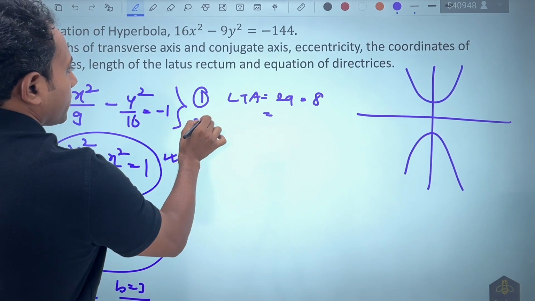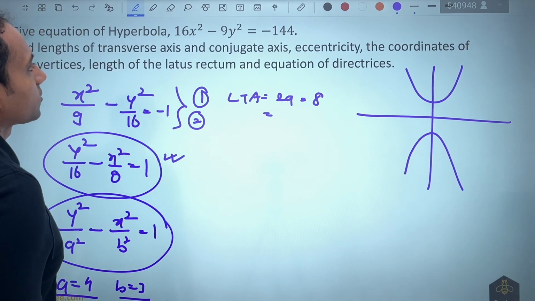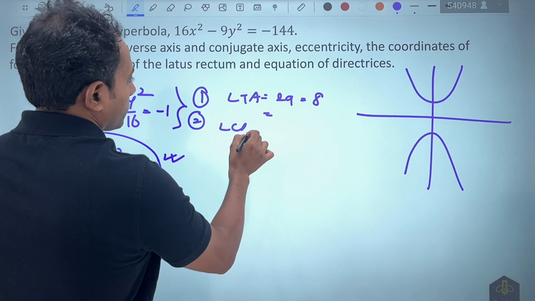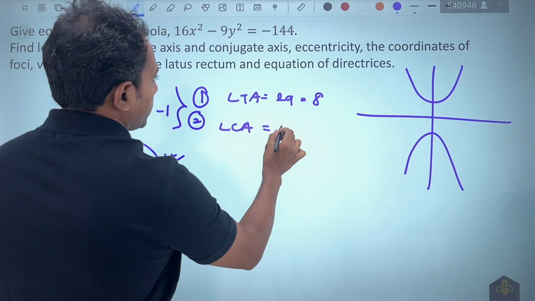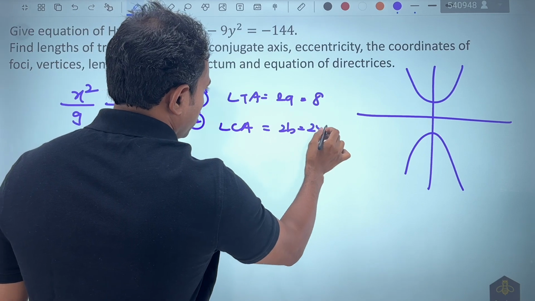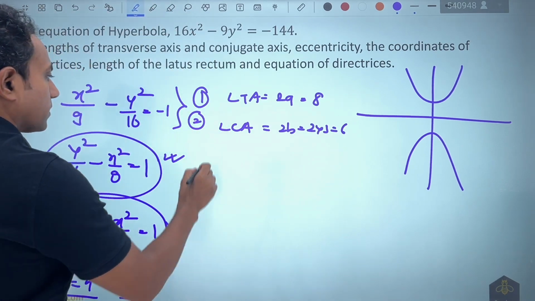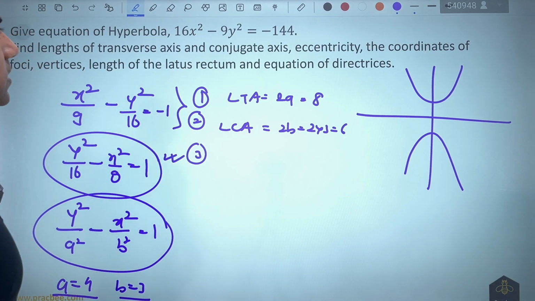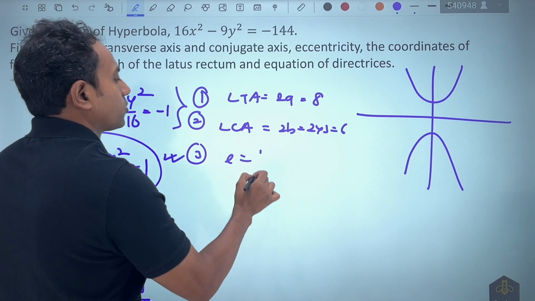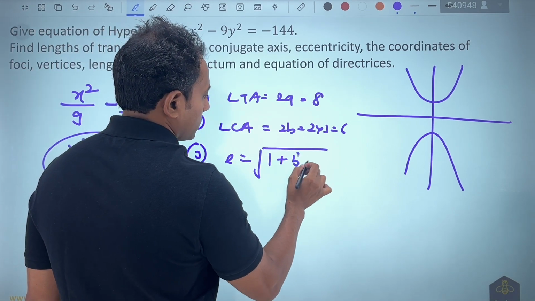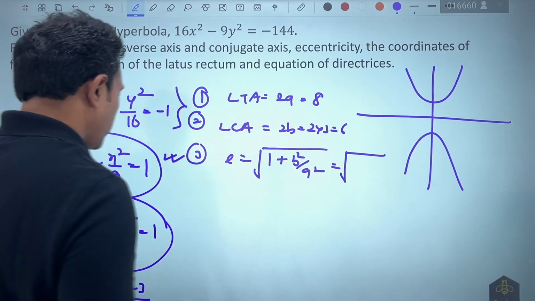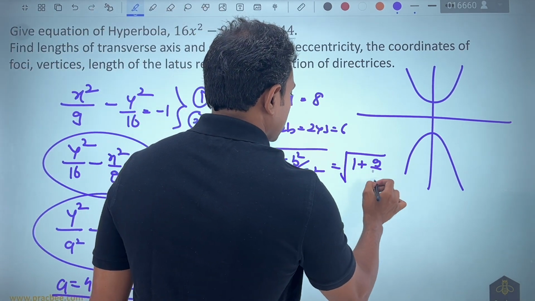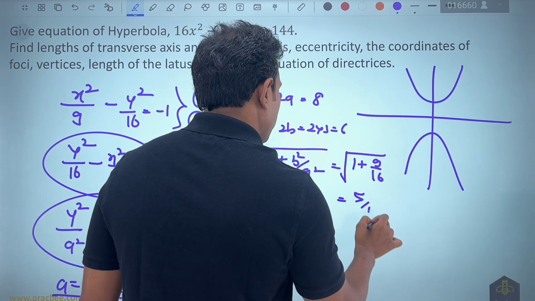In the second part, what they are asking is nothing but the length of the conjugate axis. Length of conjugate axis will be equal to 2b, and 2b is nothing but 2 into 3, which comes out to be 6. The third part asks for the eccentricity. Eccentricity will be root of 1 plus b square by a square. If I put in the values, we get 1 plus 9 by 16, so again it becomes 5 by 4.